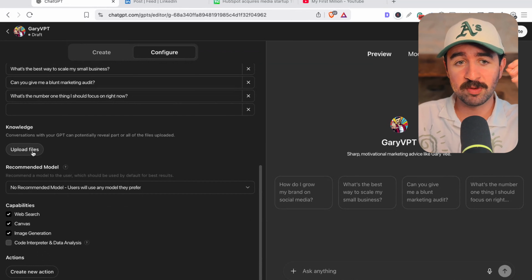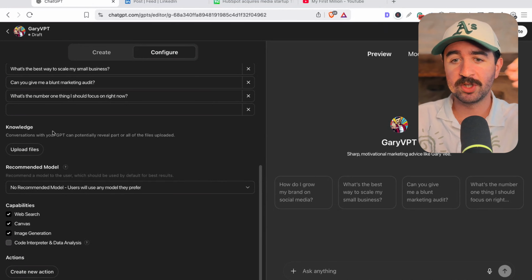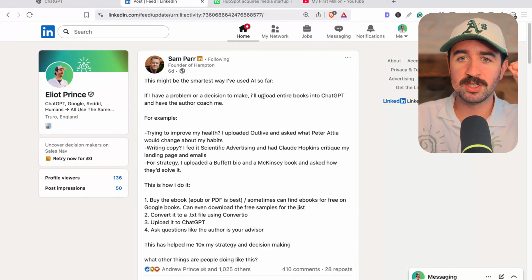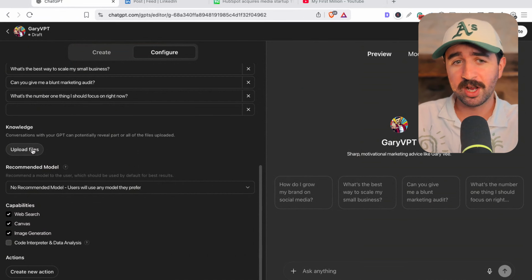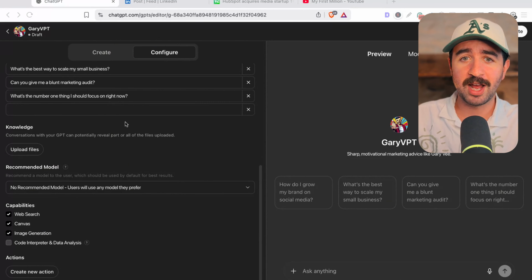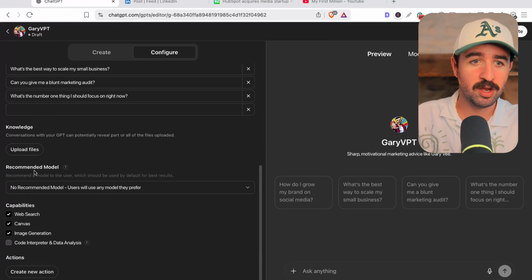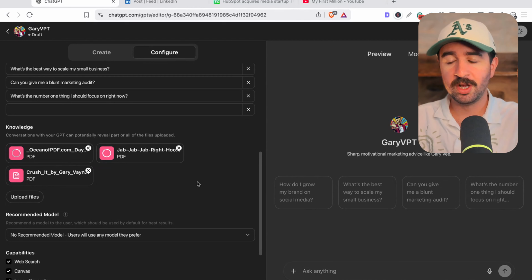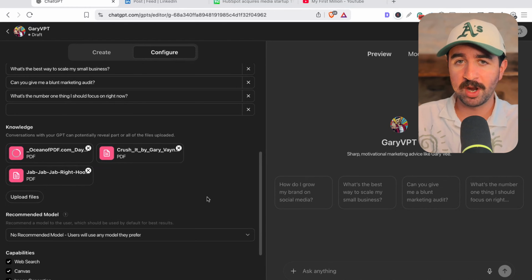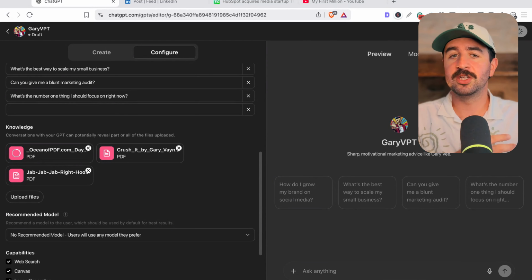And the other thing that is really important here, because at the moment it's just going to be shooting in the dark a little bit, this is where you can see in Sam Parr's post, he's saying he's uploading entire books to ChatGPT. That's what we can do in a custom GPT. So we can actually go and upload copies of Gary Vee's books. So I've actually got them here. We're going to upload files. You can see here that we can actually get Crush It, Jab, Jab, Right Hook, Day Trading, Attention. We can get those in PDF format and we can upload them into this custom GPT.